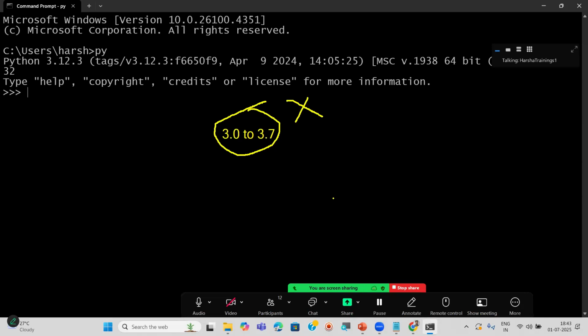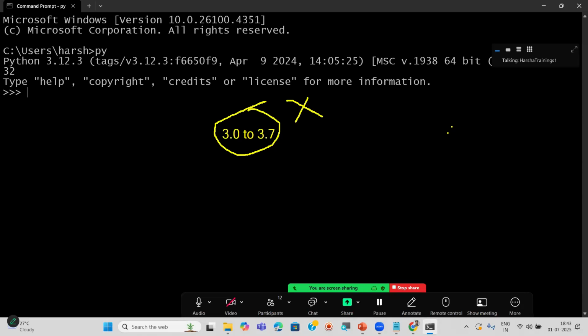You should know this point. Actually Django is recommended to use 3.8 and above. For example, by mistake, if you have 3.7 or below, you cannot work with Django. So you may have an issue there. That's why you have to remember this point also.